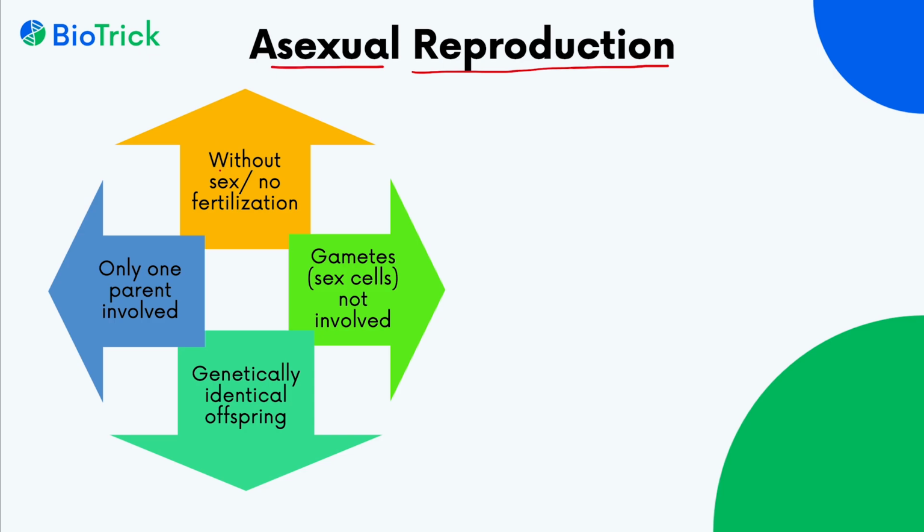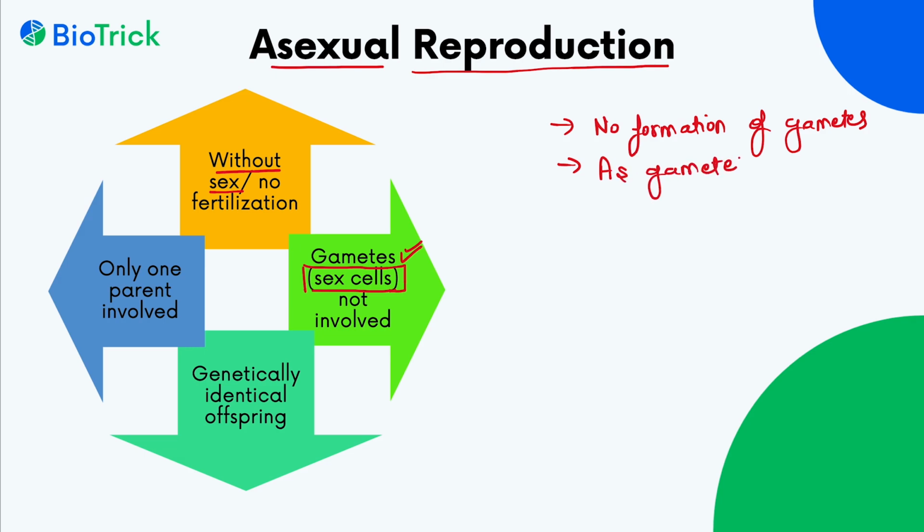Asexual reproduction is without sex or without sex cells. It does not involve the formation of gametes. No formation of gametes in asexual reproduction, and as gametes do not form, it does not involve fertilization.